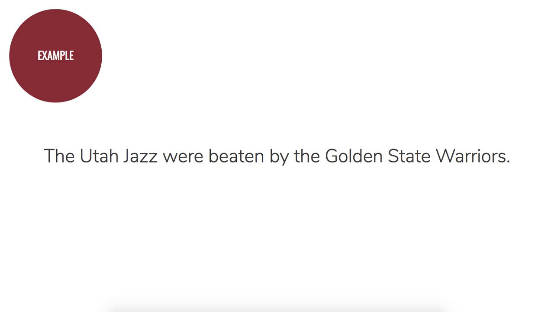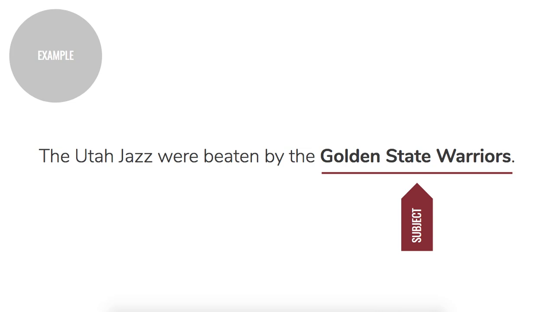But if we break this down, the Utah Jazz looks like it's going to be the subject, but it's not. The subject is actually Golden State Warriors. Here's why. The Golden State Warriors are the ones who are actually doing the verb, which is beating. The Golden State Warriors beat the Utah Jazz is another way to say this sentence. So, because of that, the Golden State Warriors are the subject here. They are the one doing the action, performing the verb.